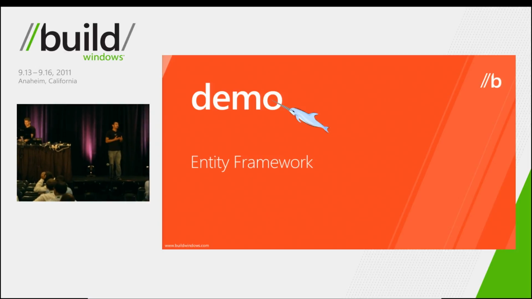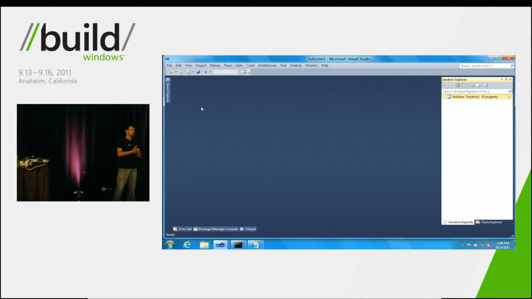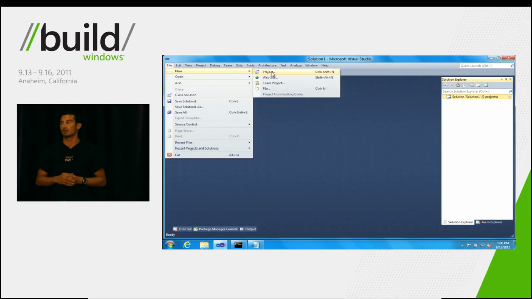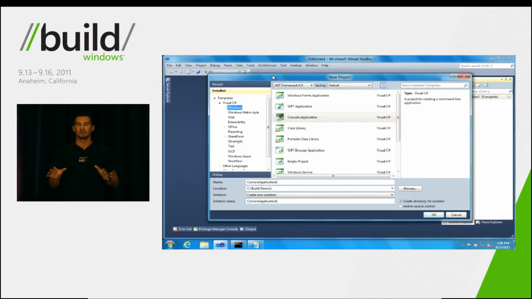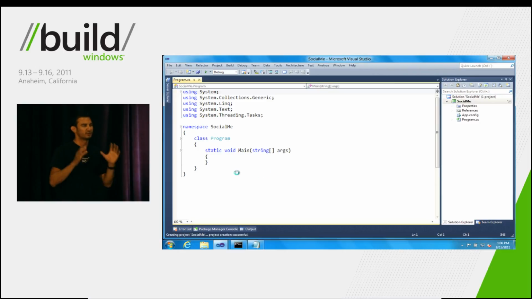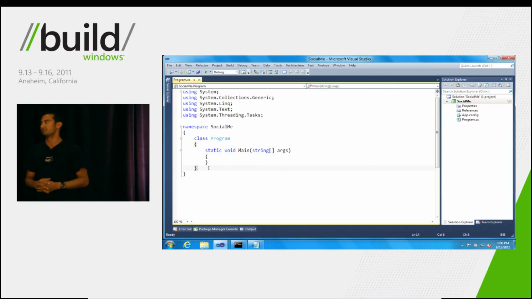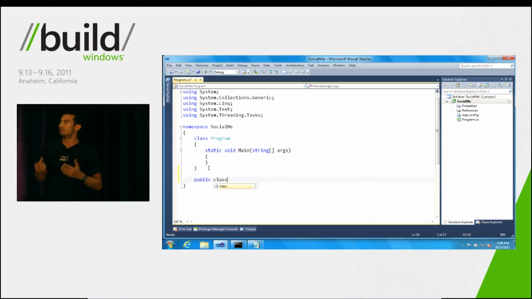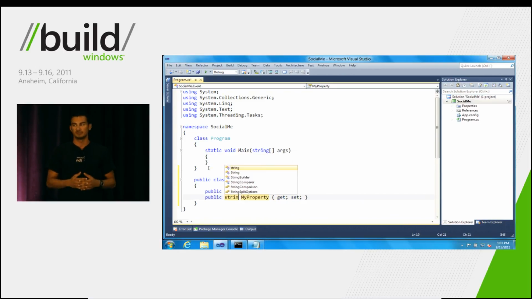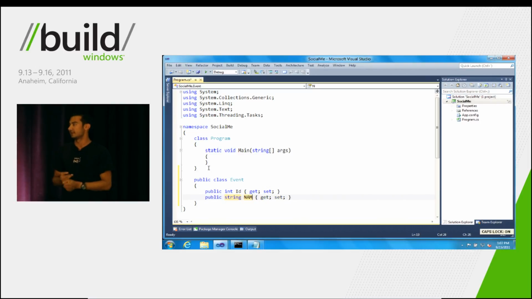So with this demo, we're going to build an application called Social Me. And the point of this app is to connect people with events going on in their community. Now, we're going to do this as a simple console application so we can take away all the complexities of other parts of the .NET stack so we can focus on the Entity Framework. So the first thing we need to do when building an Entity Framework application is to build a data model. This data model, because we're using code first, is represented in terms of .NET classes and .NET properties.